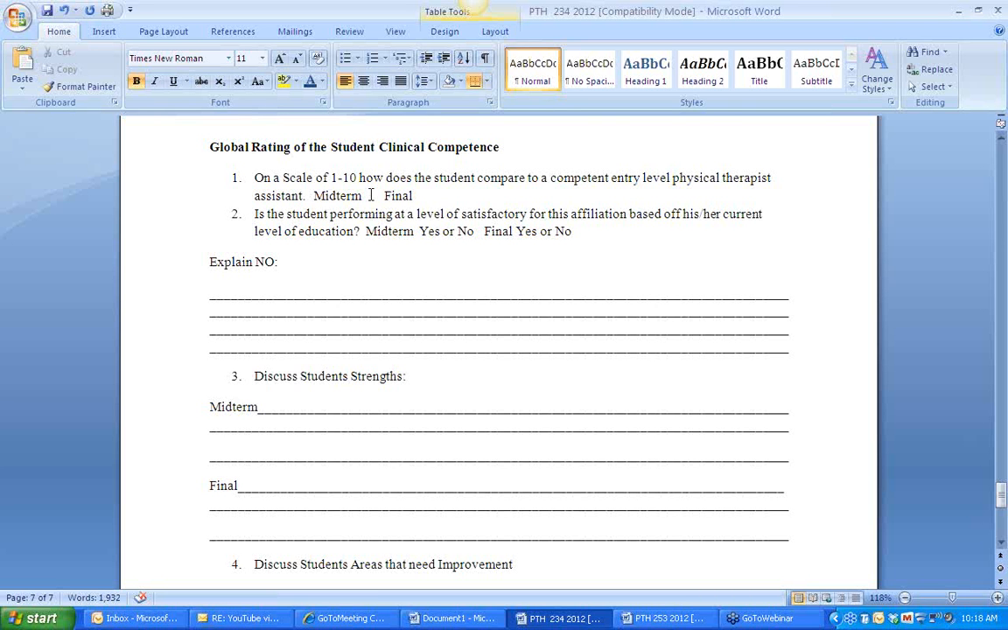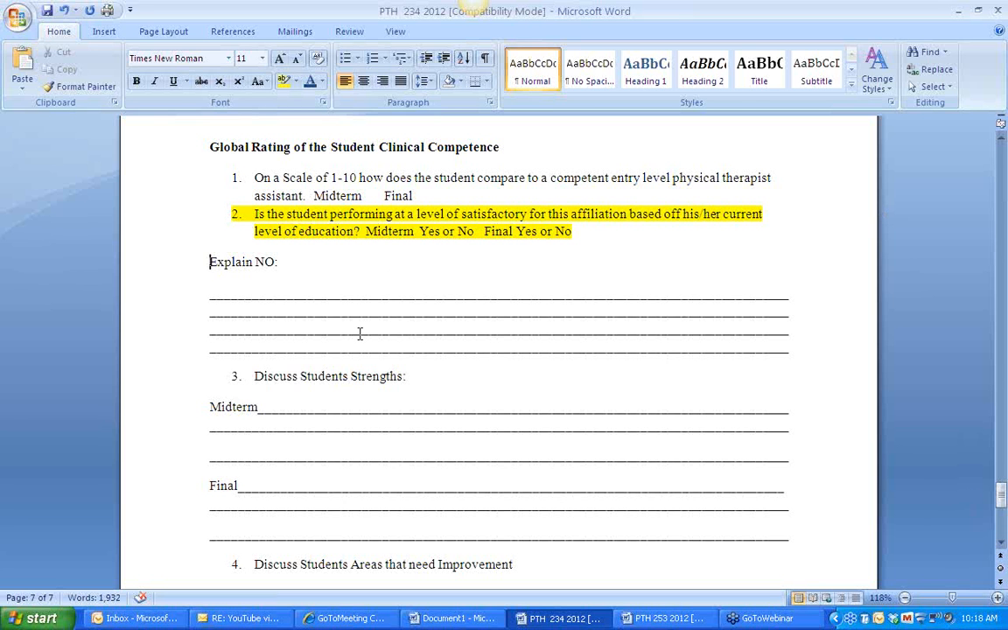We know our students are not that on their first and second affiliation, so we expect them to be 3s or 6s. It gives us overall feedback of where the student is. The next question is good feedback for us: are they performing? Do you think they're satisfactory for this affiliation? It's also a check for you as a clinical instructor, because if you put no, you really should be picking up the phone and calling me as academic coordinator, so we can come up with a remediation plan to see if it's possible to have this student pass clinical affiliation. That's a nice indicator for you.